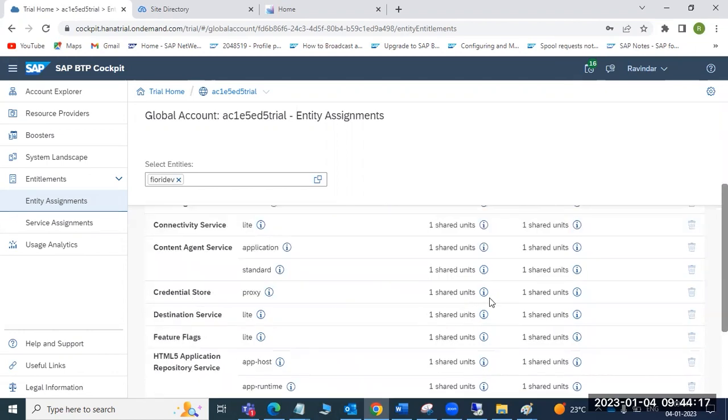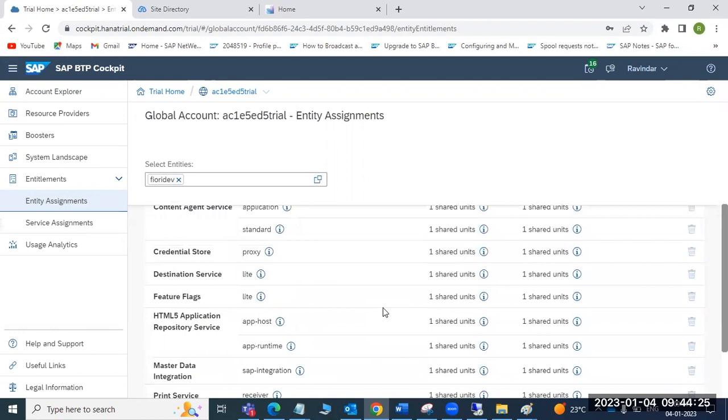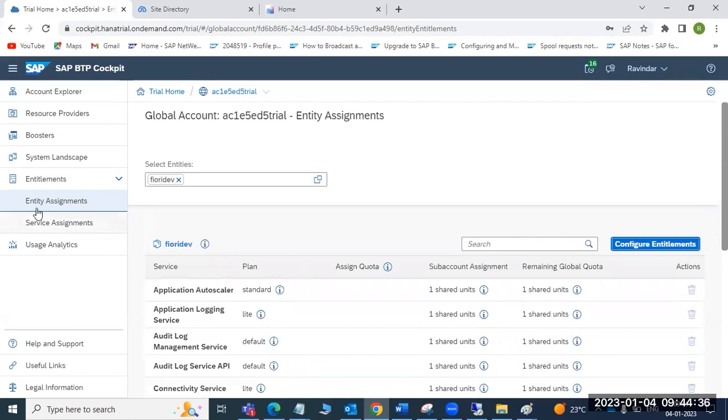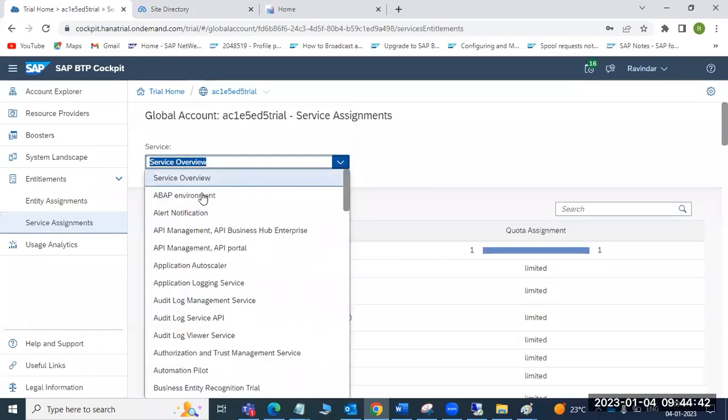So like that we can subscribe it. We can assign the restriction here, and we can assign and restrict it here. So this much we can assign here. Okay, this is the entity and service assignment. Service assignment is just what services are assigned to your sub accounts.